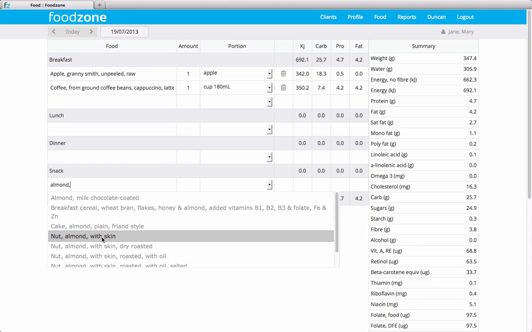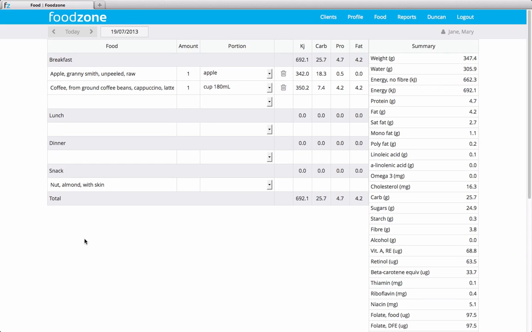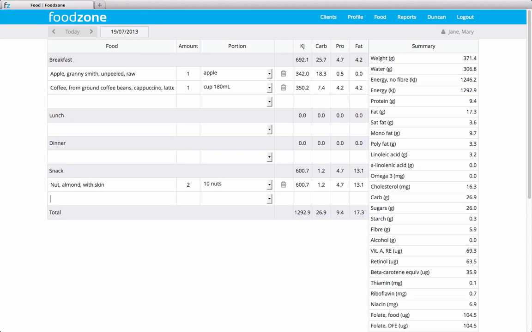So let's just enter nut, almond with skin. It enters that text there. We push tab again across to the amount. It's suggesting 10 nuts. Yeah, let's just say I had two lots of 10 nuts, tab across onto the portion column, tab again, and it will refresh the page and add another row. That's simple. And again, if you wanted to delete that, you just push on the delete bin here.